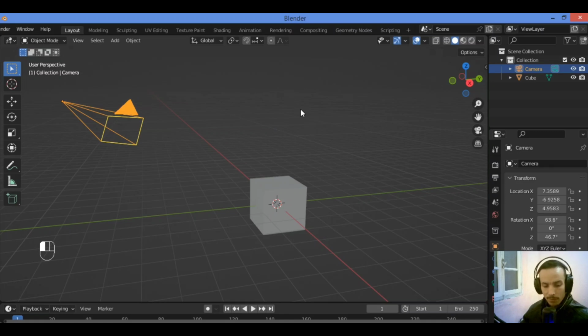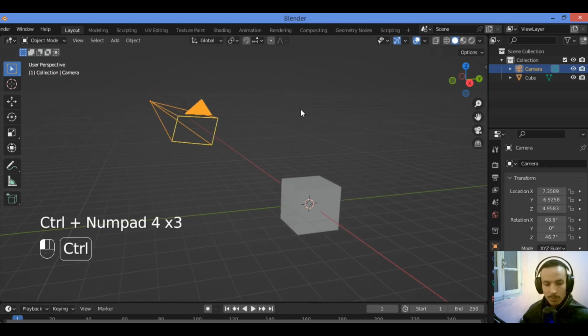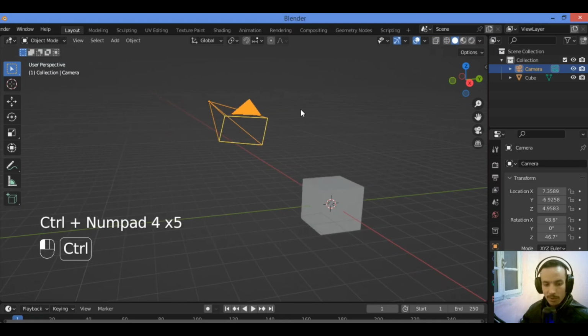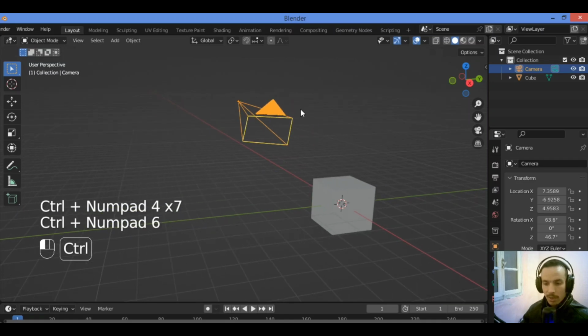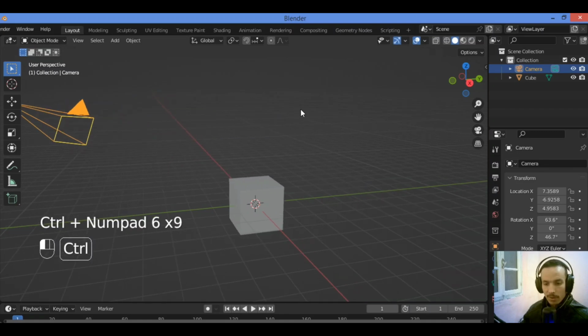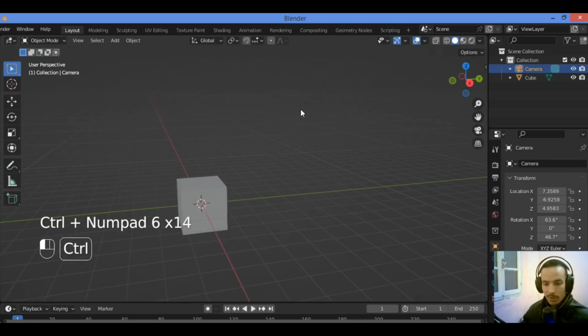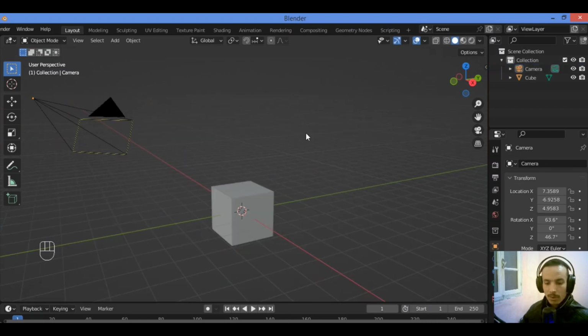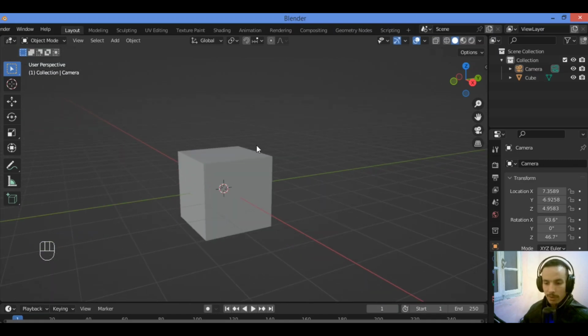For the navigation pan left, you have Control numpad 4. Control numpad 4 moves the camera in the specified direction, and Control numpad 6 moves the camera in the inverse direction. We have also the shortcut Shift B, which allows us to draw a box that the view will zoom in on, just like this.